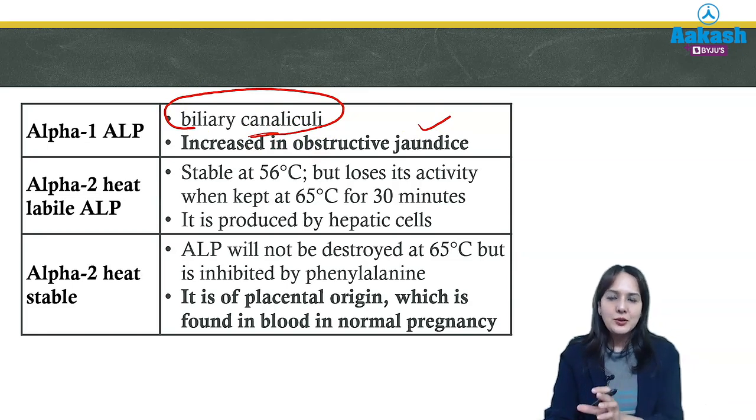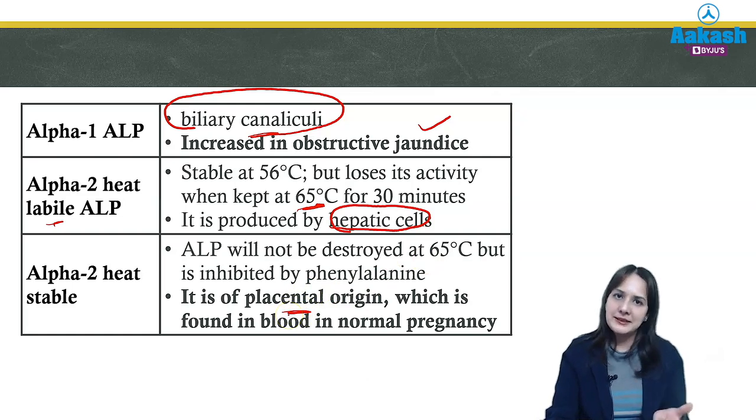Whereas the alpha 2 isoenzyme of alkaline phosphatase is of 2 types. One is heat labile, that is, it loses its activity at 65 degrees centigrade, whereas the other is heat stable. You can remember L for labile, L for liver. So the heat labile form is secreted from the liver cells, the hepatic cells, whereas the heat stable form is of placental origin and is increased in pregnancy. That's why there is always a high alkaline phosphatase value in a pregnant female.